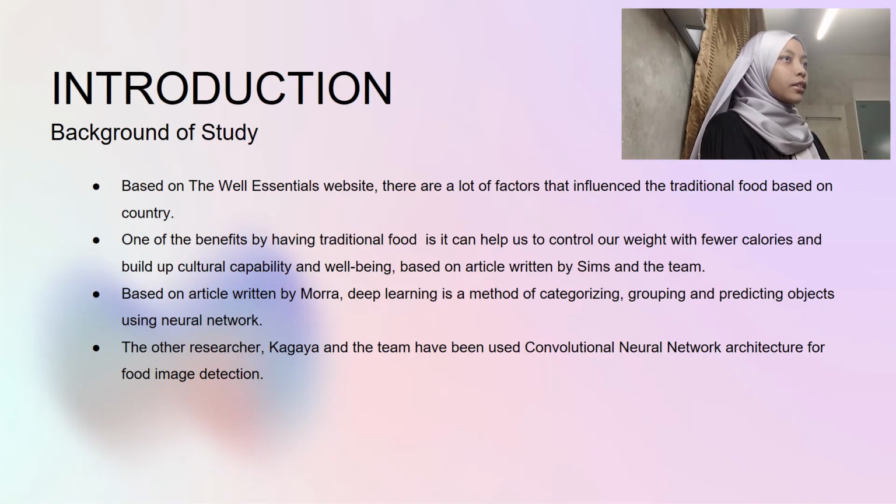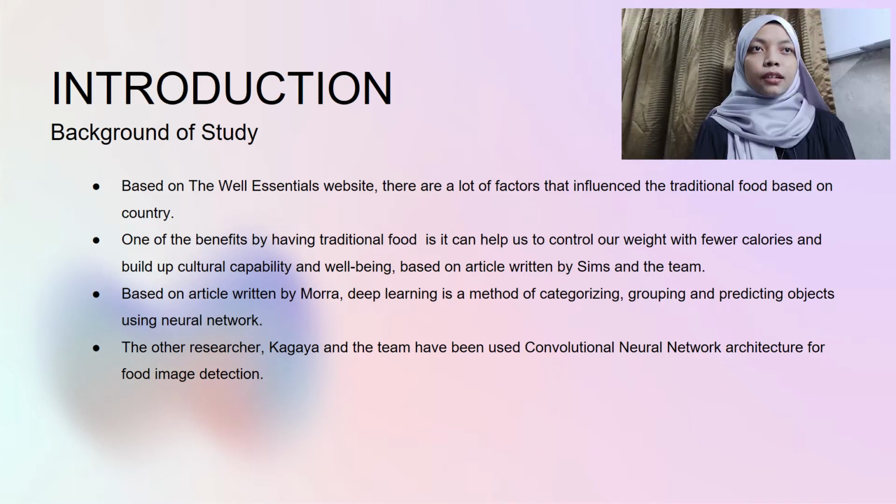Based on the When Essential website, there are a lot of factors that influence the food culture around the world, but the most is the way they make their food culture by having and utilizing specific and special ingredients and spices in their foods. Based on an article written by Mora and the group, deep learning is a method of categorizing, grouping, and predicting objects using a neural network trained on massive quantities of data.